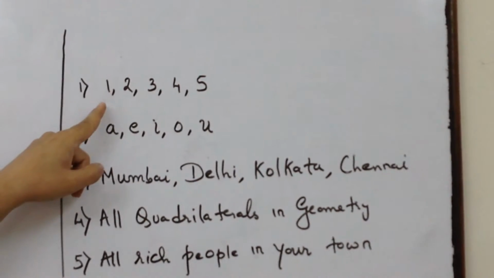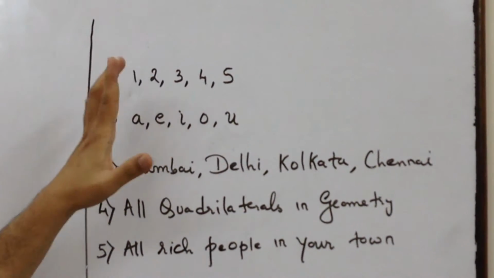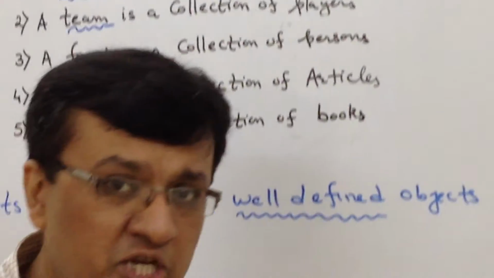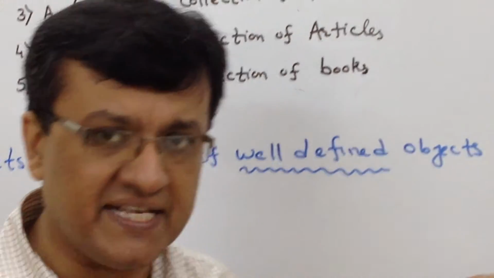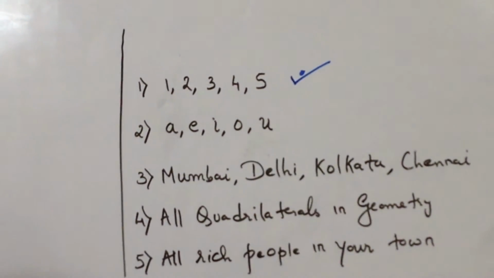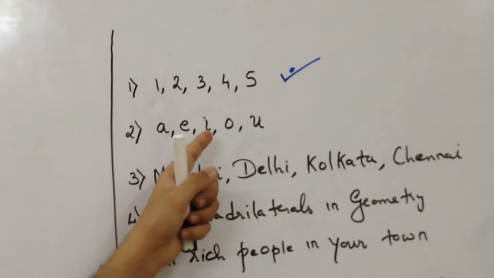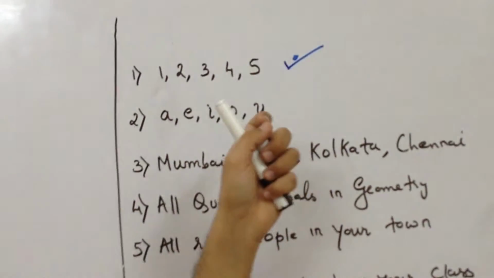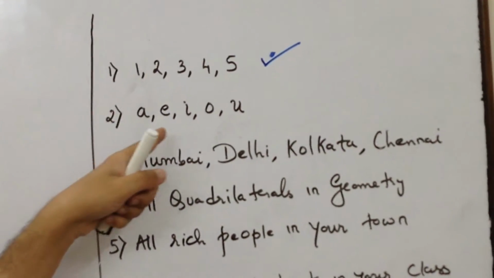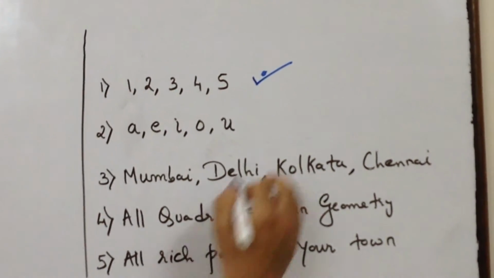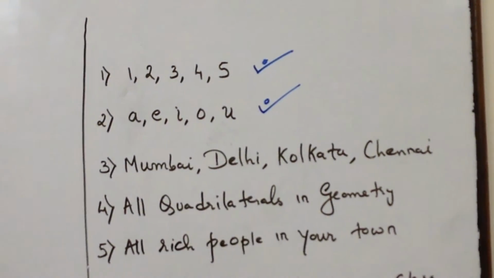If I look at the first one, it says 1, 2, 3, 4, 5. My students know what 1, 2, 3, 4, 5 are. They are nothing but the first 5 natural numbers. So am I in a position to say that these are the first 5 natural numbers? Indeed yes. So I can say that this is a set. The second one, A, E, I, O, U. What are they termed as? They are termed as vowels in the English alphabet. So am I in a position to define A, E, I, O, U? Indeed, yes. And that's why example number 2 is also a set.